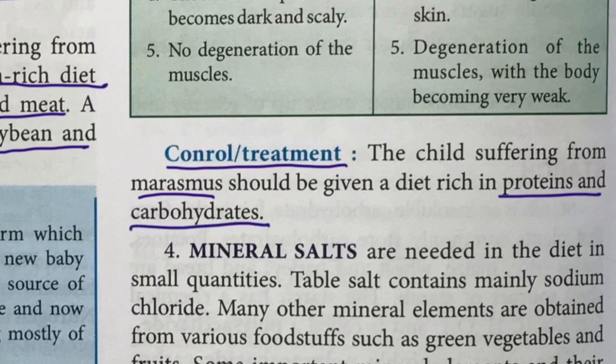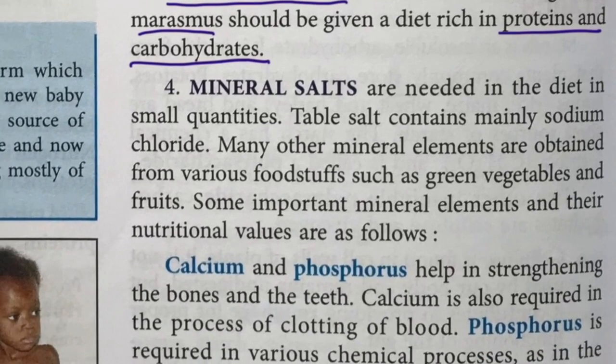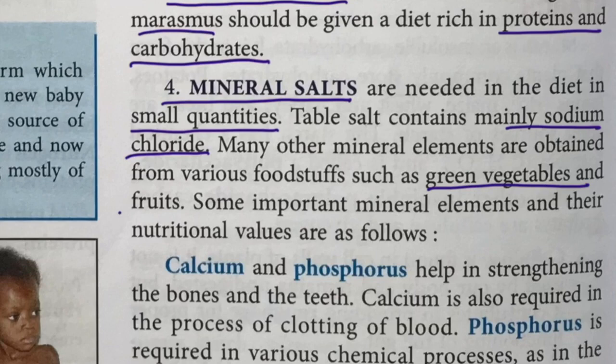Okay. So the next nutrient is mineral salts. They are needed in the diet in very small quantities. Table salt contains mainly sodium chloride, you know that. Many other mineral elements are obtained from various foodstuffs such as green vegetables and fruits, and some important mineral elements and their nutritional values are.